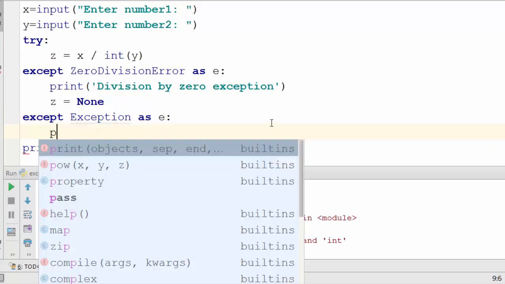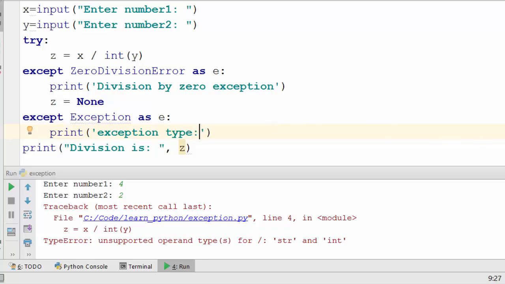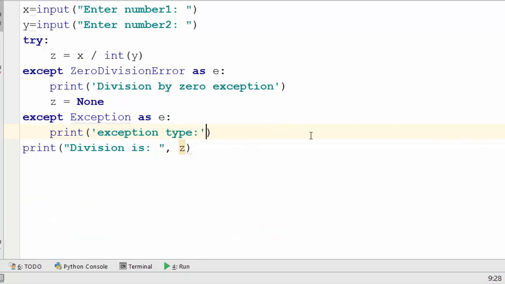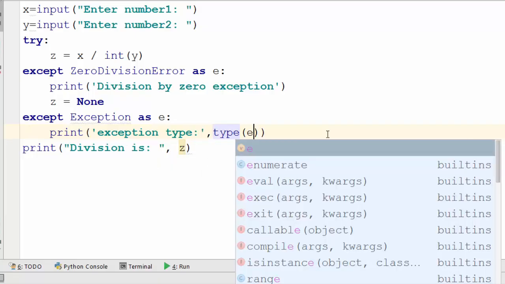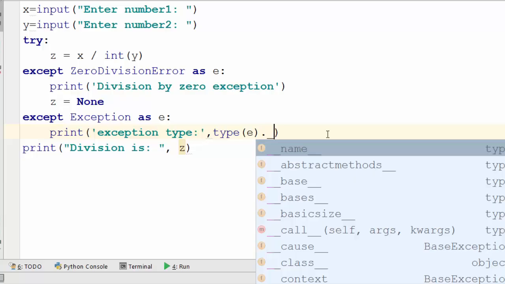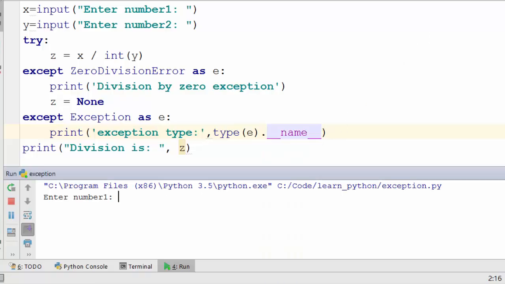So that's why you will say print exception type, and this is how you figure out the type of exception: dot underscore underscore name. Okay, let's run this.